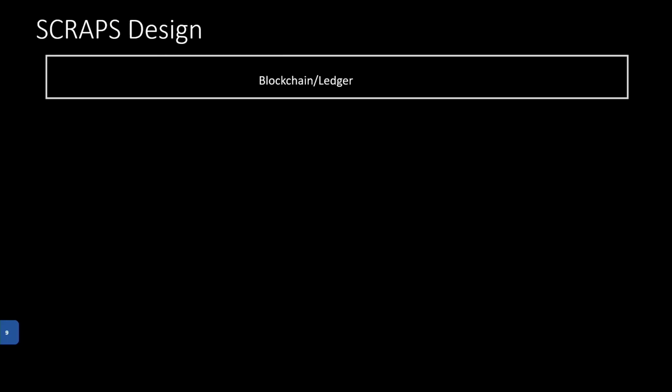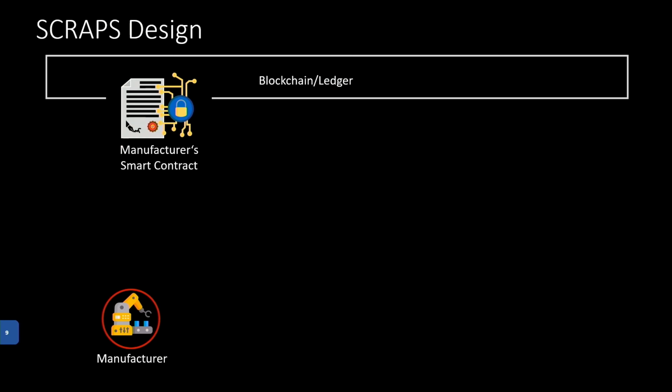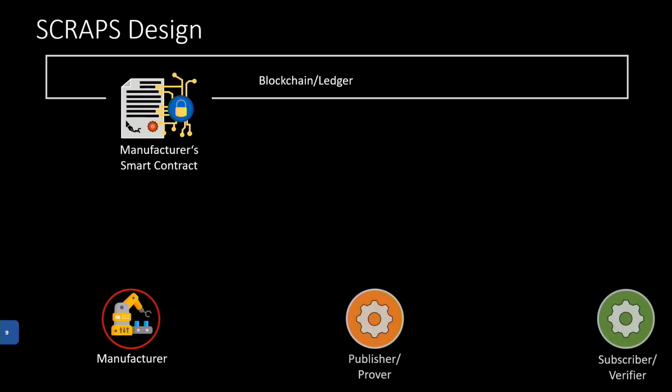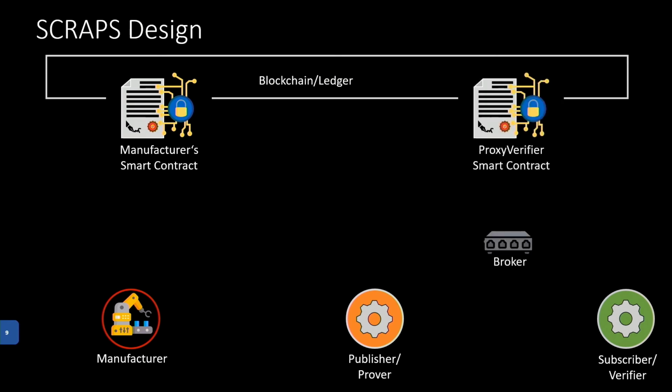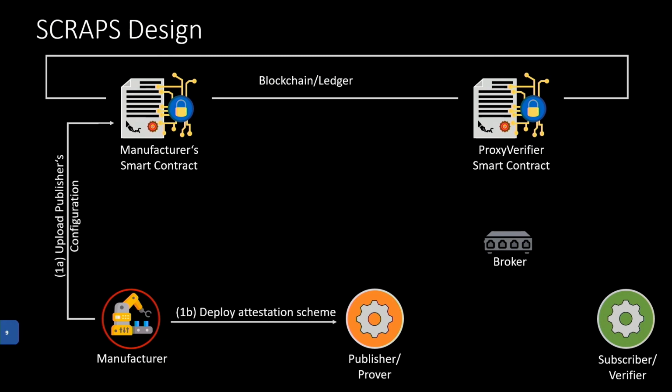Our system model includes six different entities: the manufacturer and its corresponding smart contract, a prover and a verifier device, the already briefly discussed ProxyVerifier smart contract, and a broker, as we're talking about pub/sub environments. In the first step, the manufacturer who manufactures our prover devices uploads the prover's configuration to its smart contract and also deploys a chosen attestation scheme on the prover device itself.